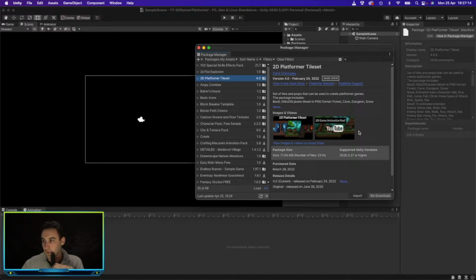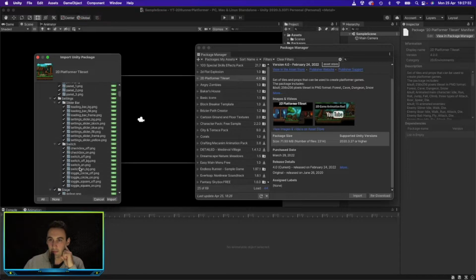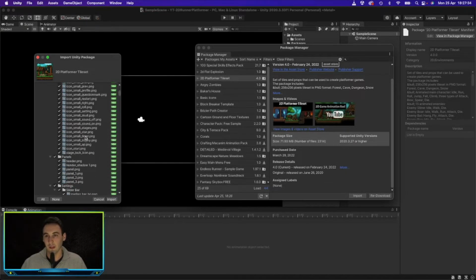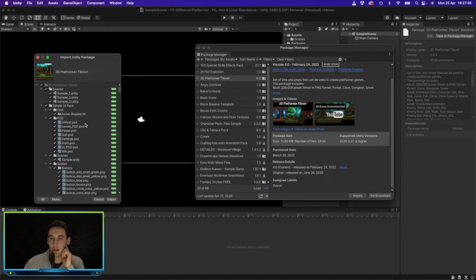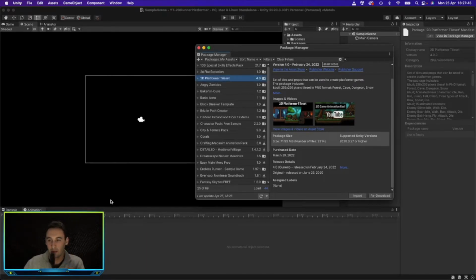This may take a while depending on your internet speed. If you haven't downloaded it, you'll just have to download it. Otherwise you can just import it straight away. It is quite a big file, so it might take a while. But we're not going to use everything. If you click on some of the assets, you can actually see what they are. We're not actually going to use everything, but for this video we're just going to import everything. It's just easier than going through the different files.